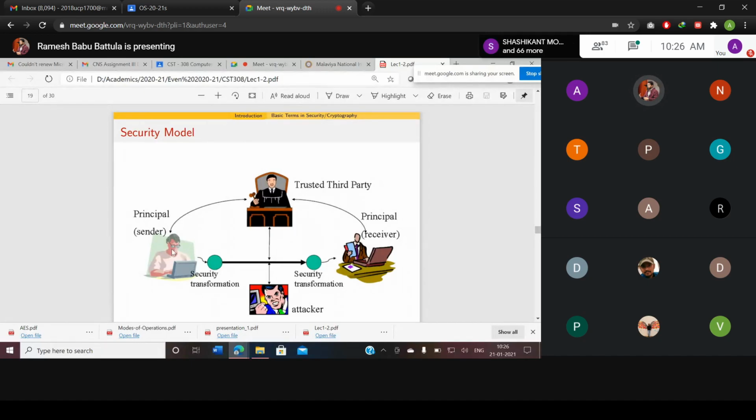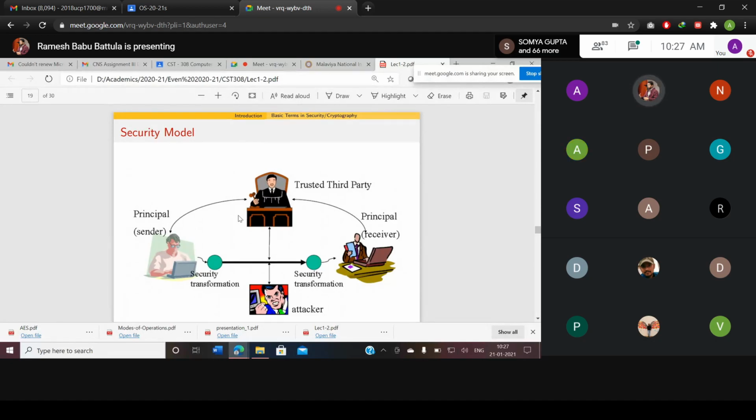So just observe. The sender is sending a message to a receiver. Before sending the message, the sender needs to verify the credentials of the receiver. So what will the sender do? The sender is going to communicate with the trusted third party. Why? The trusted third party maintains all legitimate user details.